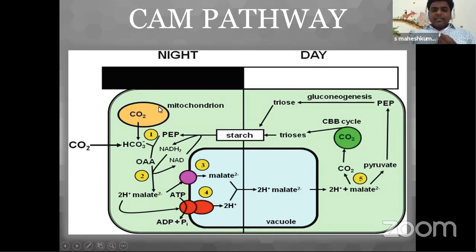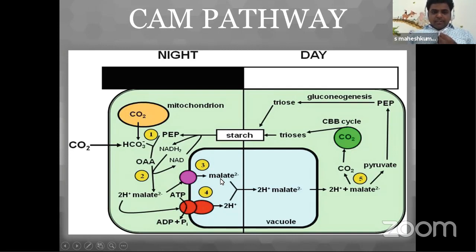That is, they will take the carbon dioxide at nighttime. The carbon dioxide, in the form of bicarbonate, is received through the stomata at nighttime, and now it will run the C4 cycle. The PEP receives the carbon dioxide and forms oxaloacetic acid. And this oxaloacetic acid forms malic acid. By utilizing ATP, this malic acid enters into the vacuole.